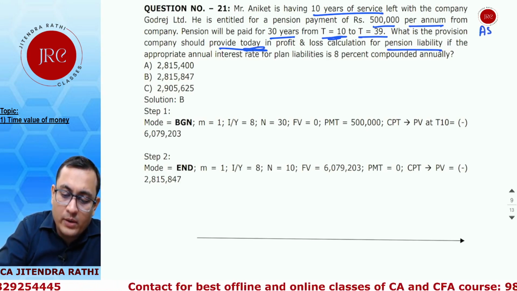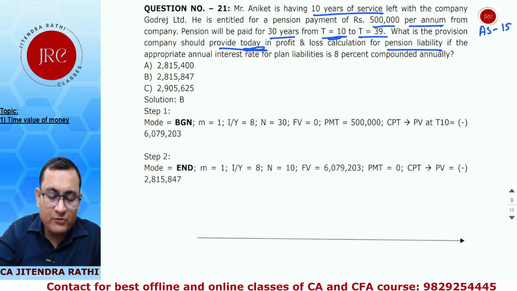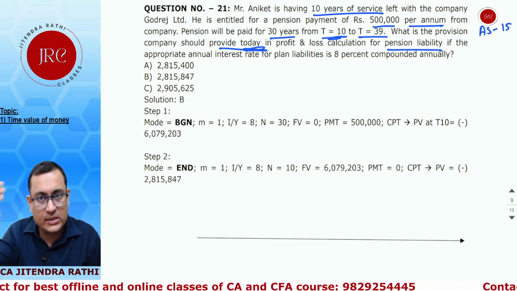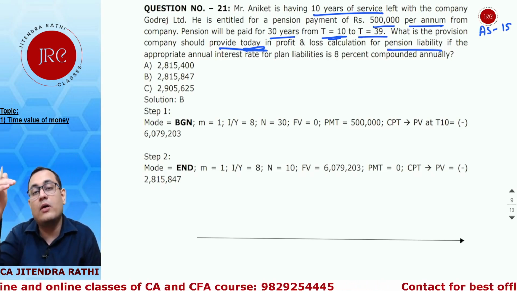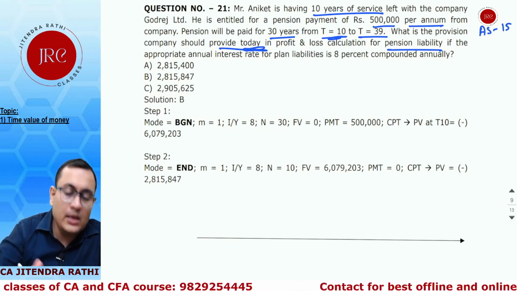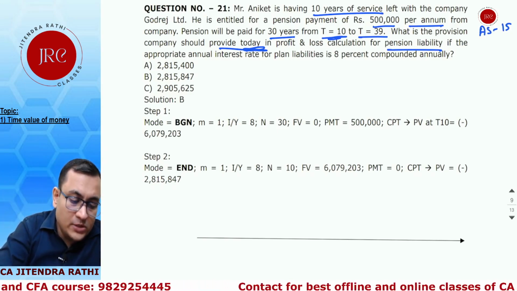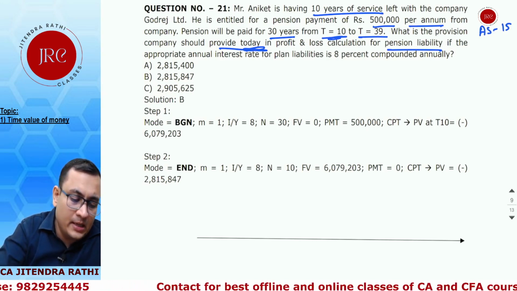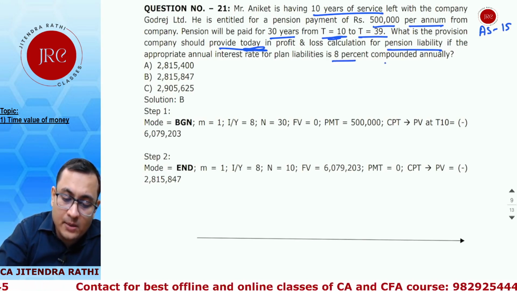This is as per accounting standard 15 by ICAI, which says that if any of your employees is eligible for pension payment after his retirement, you need to make a provision, or treat it as an expense in your profit and loss account in the period of his service. So what provision should the company provide today in profit and loss calculation for pension liability if the appropriate annual interest rate for plan liability is 8% compounded annually?